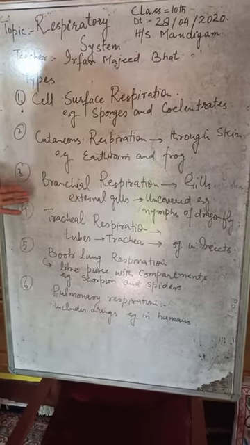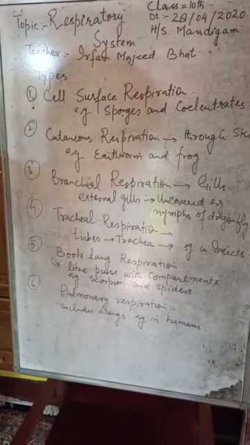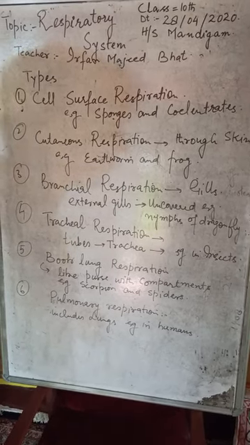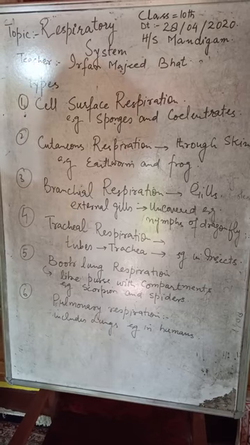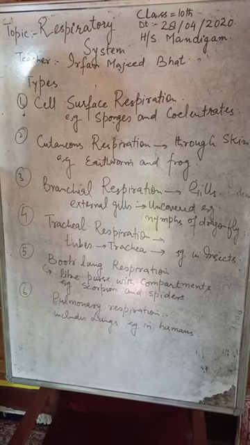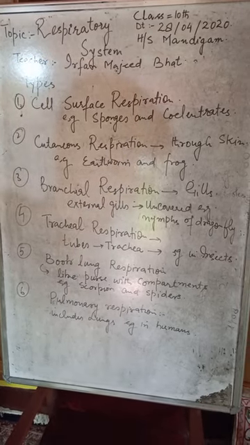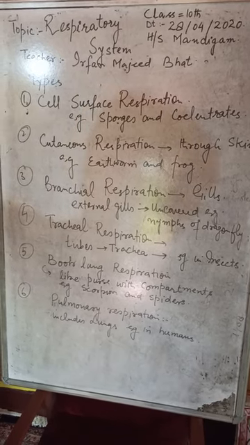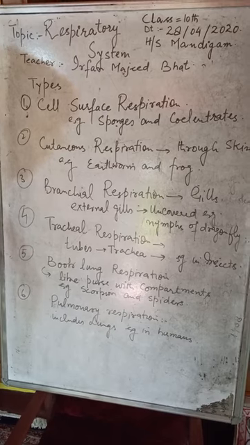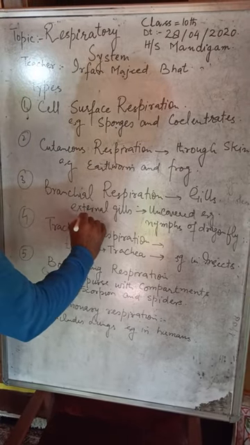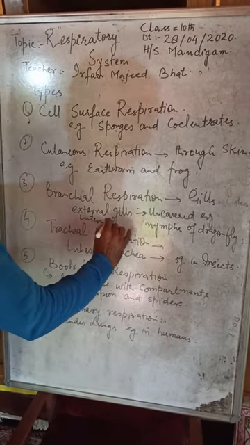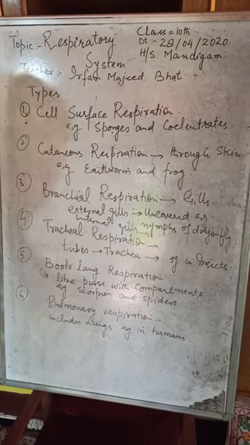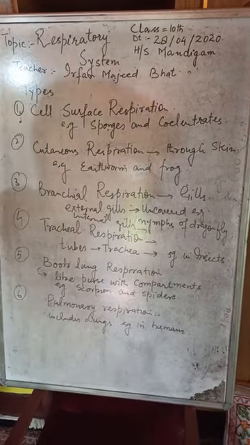Then there is a third type of respiration, which is called the branchial respiration. Branchial respiration takes place especially in those animals which have gills. Now gills can be external gills, they are uncovered, and then internal gills, they are the covered gills. The external gills are present in the larva of the dragonfly, and then you have the internal gills, which are present in fish or in the prawn. That type of respiration is called the branchial respiration.